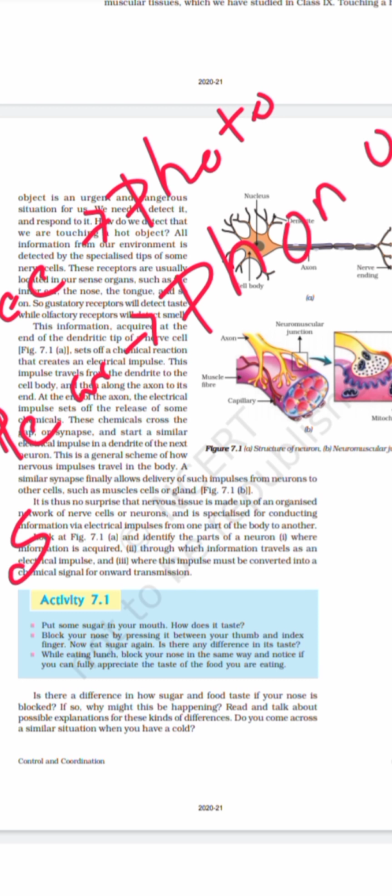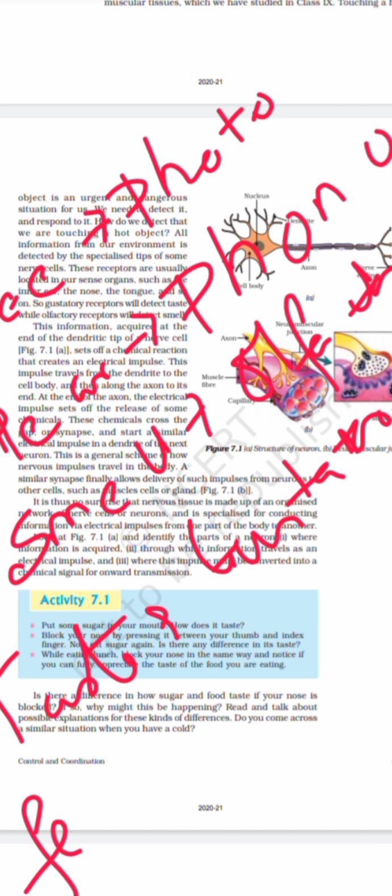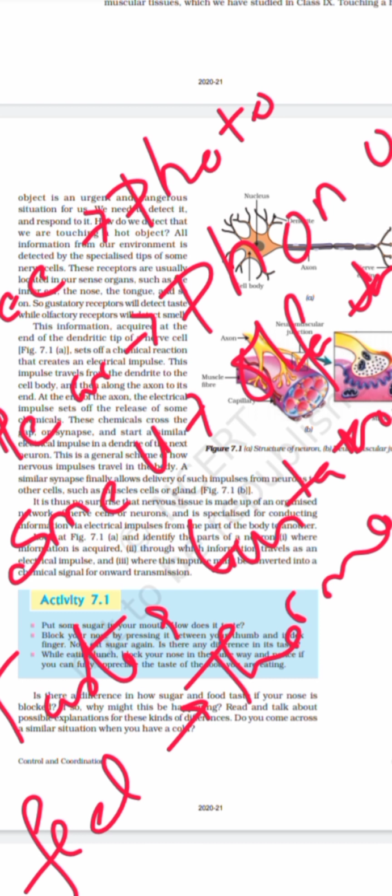Then we can smell, which is olfactory receptor. Then taste, that is gustatory receptor. So again feel, that is thermoreceptor. So these are the different kinds of receptors based on the different kinds of sense organs that we have.